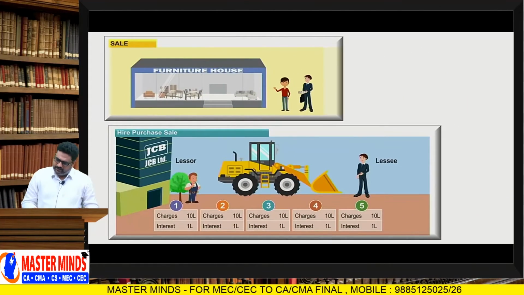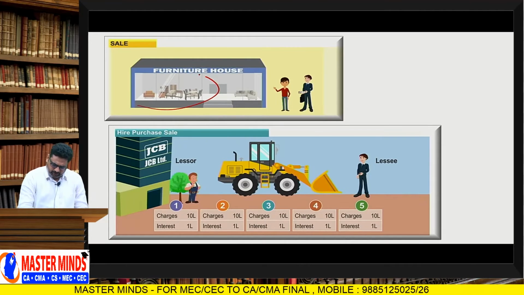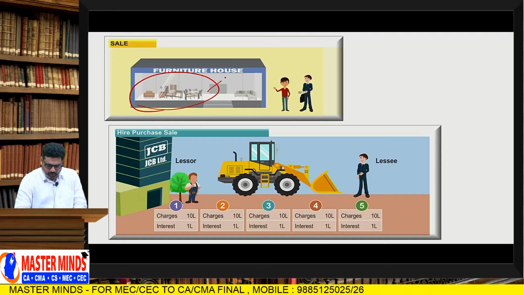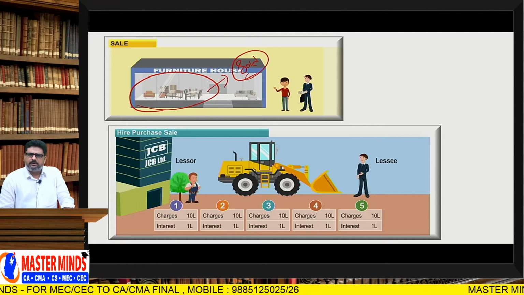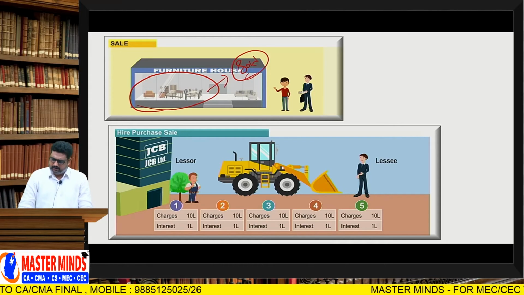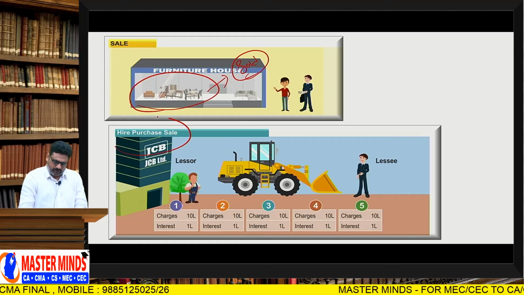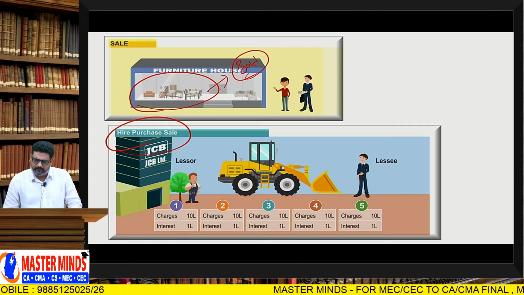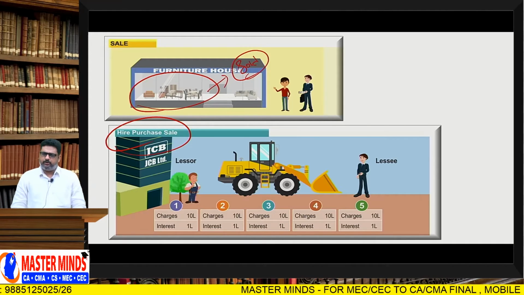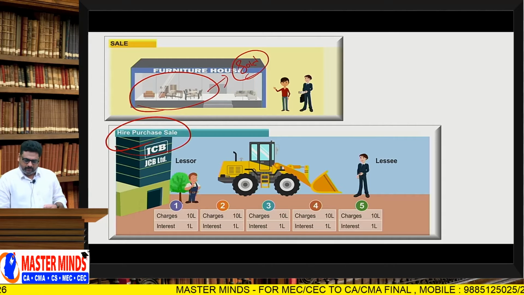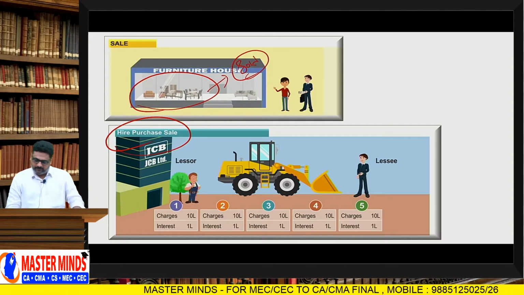Before going into that, say for example, there is a furniture house. In that furniture house, furniture is sold. That means ownership is transferred to the other party. Definitely it is a sale. The second one is hire purchase. Here the ownership is not transferred immediately. Ownership is going to be transferred at a future date, that means after paying the last installment. Definitely it comes under transfer.